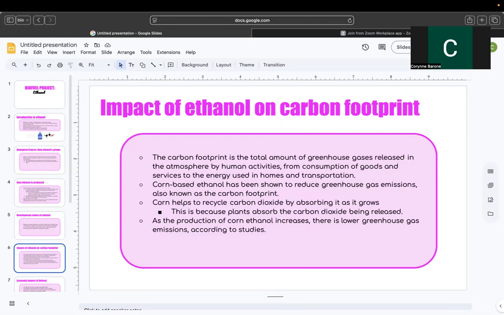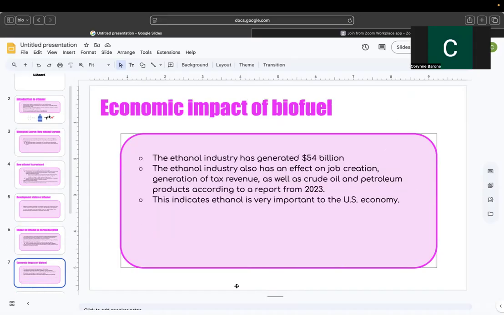Corn helps to recycle carbon dioxide by absorbing it as it grows. So the plants absorb it as it's being released, which helps decrease the amount of these gases. The production of corn continues to increase. It is shown that lower greenhouse gas emissions are produced, according to some studies that were conducted.